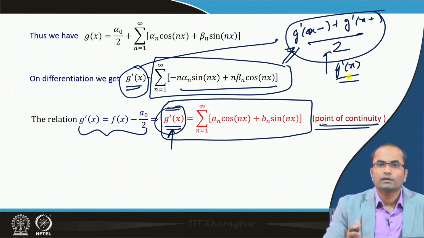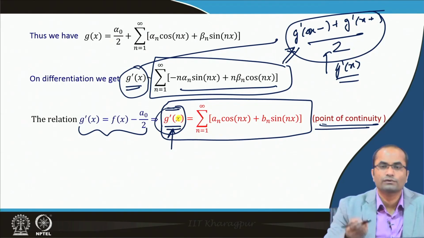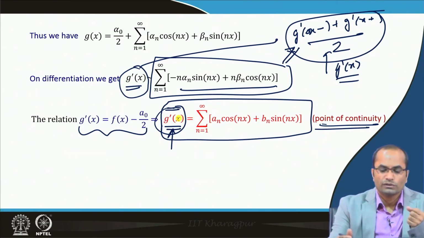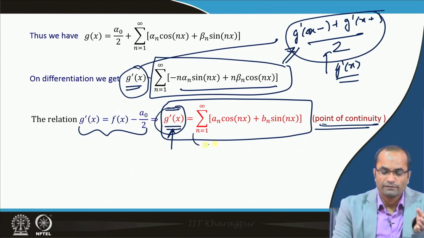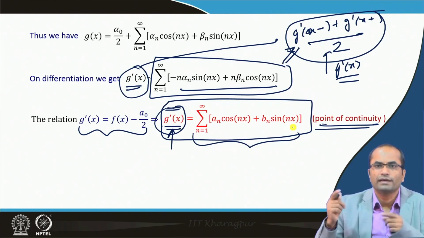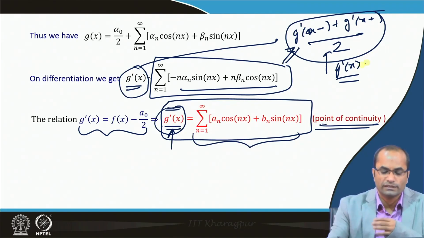So both are equal, and these left hand sides differ only at the points of discontinuity. So the two functions must have the same Fourier series, because they differ only at finitely many points where one of them is discontinuous.